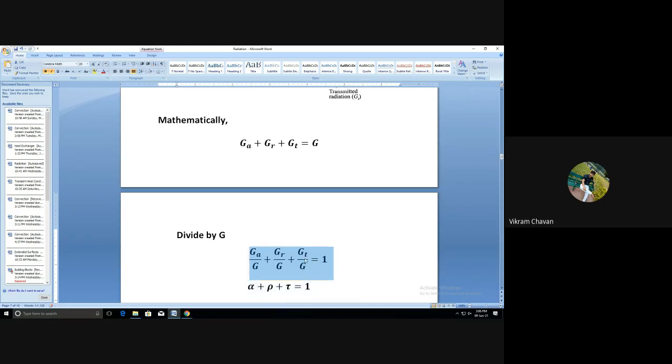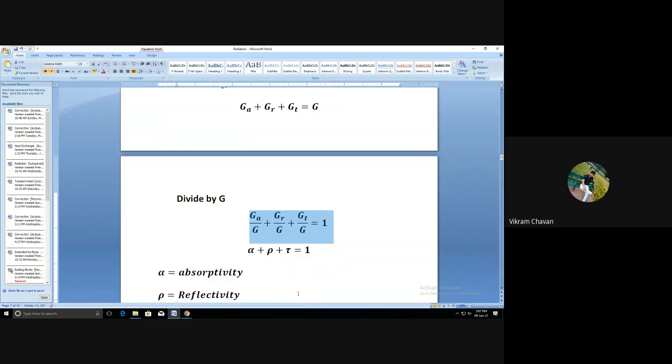Then third one, the ratio of the amount of radiation transmitted through the body to the total amount of radiation incident on that body is called the transmissivity of a body, and the addition of all these three parts, that is absorptivity plus reflectivity plus transmissivity, is always equal to 1.